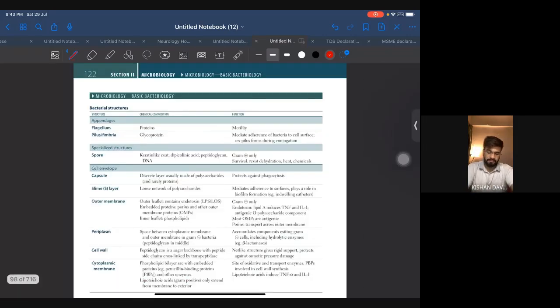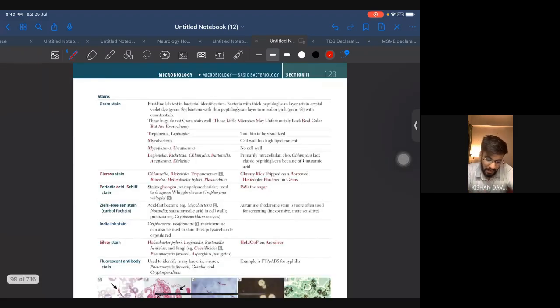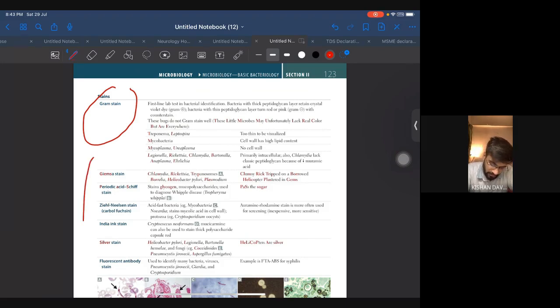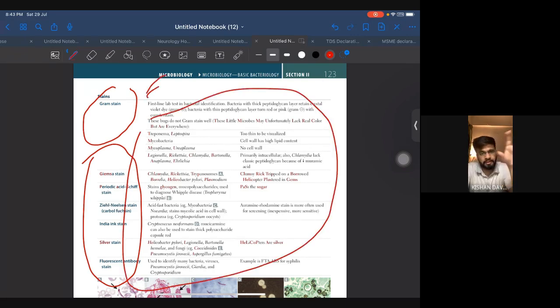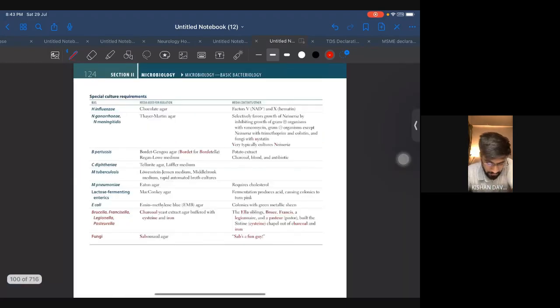See, Step 1 is not going to ask you the basic structures of bacteria, or particularly talk to you about the gram stains and everything. Particularly they won't ask you, but in the question they will be giving you a hint that it was stained with this. It's okay if you don't remember it from here; along with the microbes, you will remember it. Not an issue. So there is no problem in that.